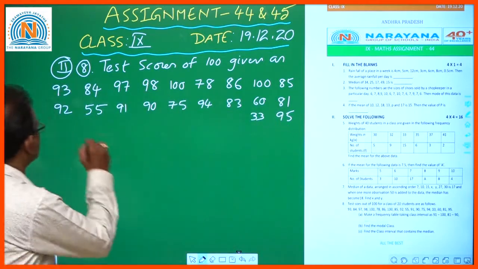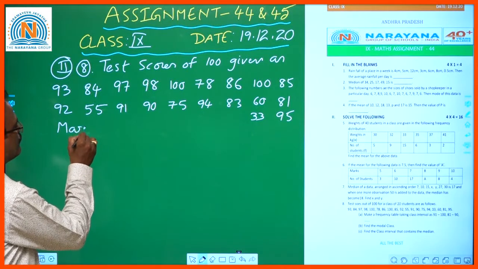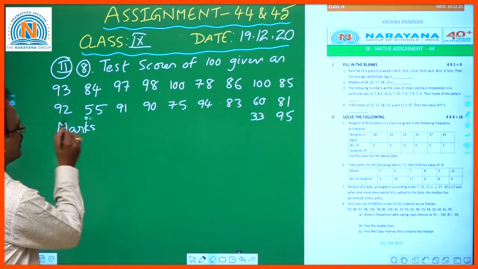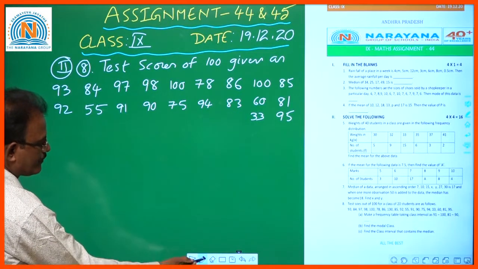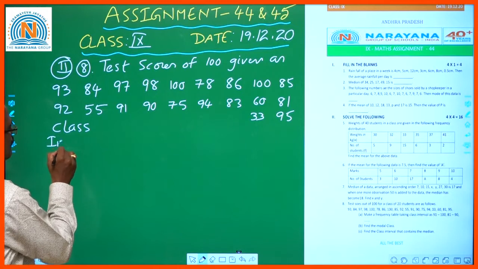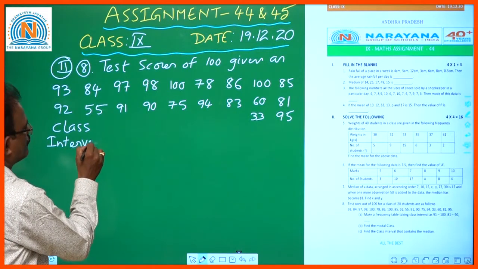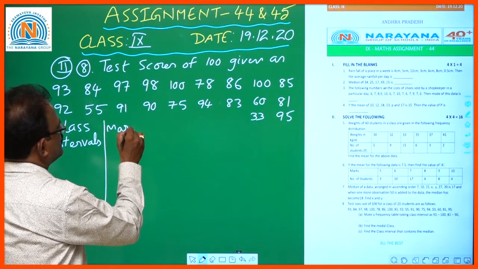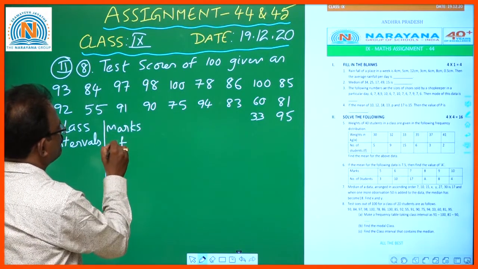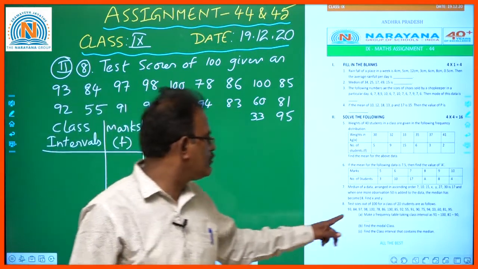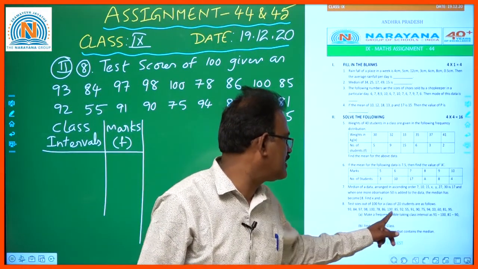So these are marks. First of all, class intervals, and after that marks, that means F. Okay, so we need to prepare a frequency distribution table.